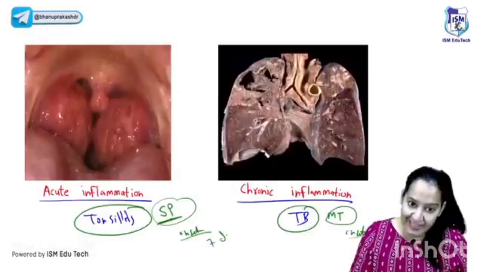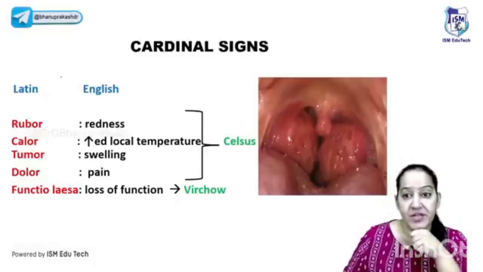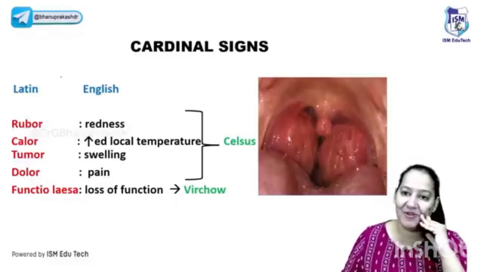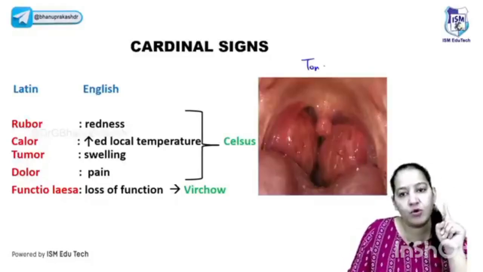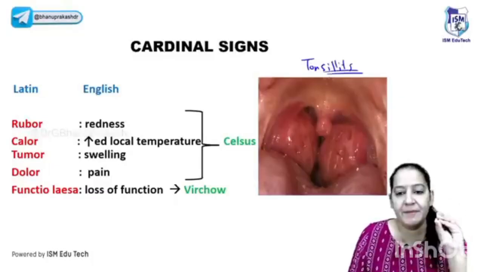Okay, so please learn the differences between acute and chronic. Understand the example. Now for acute, there are 5 cardinal signs. Acute inflammation can take place in any part of the body, from head to toe. In any organ, whenever acute inflammation takes place, 5 things always happen one by one. I will always tell you the example of tonsillitis, because we can understand it better. Not only in tonsillitis, in all organs, in acute inflammation these 5 things take place.